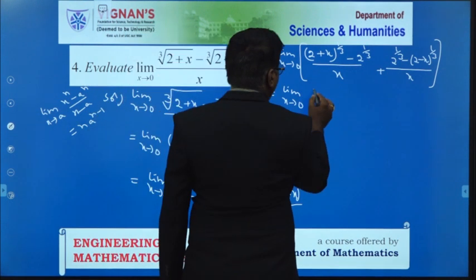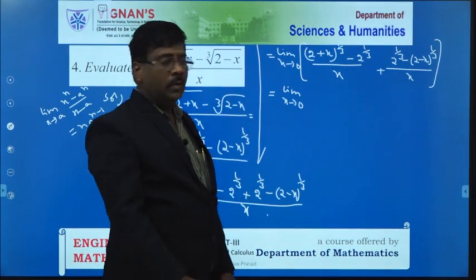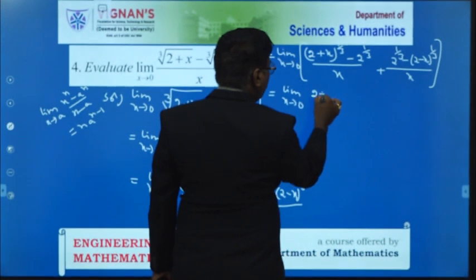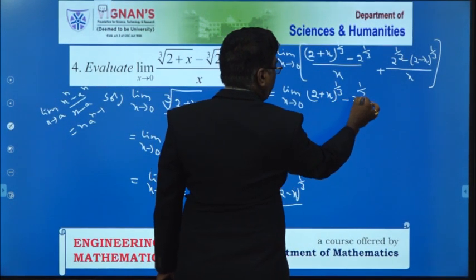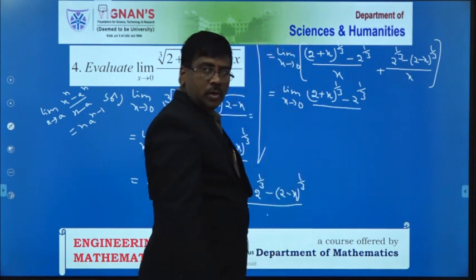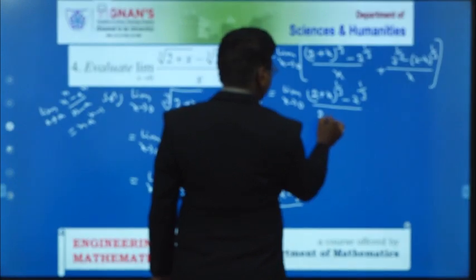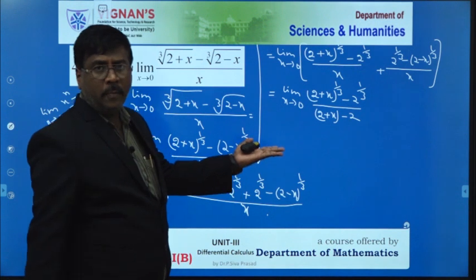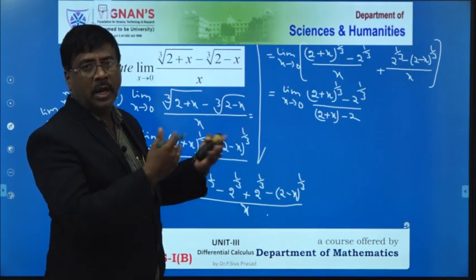Now here, the limit value has to be substituted in the two functions. Therefore, limit of (2 plus x) whole to the power of 1 by 3 minus 2 power 1 by 3, by 2 plus x minus 2. Here in the denominator of the first fraction, I add and subtract 2, for convenience.